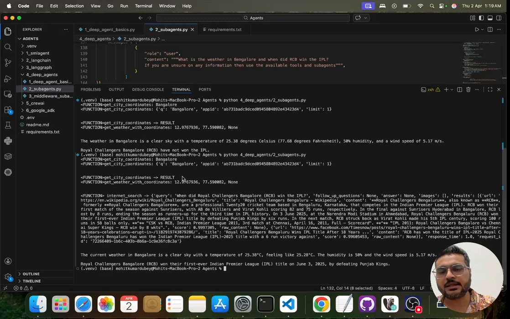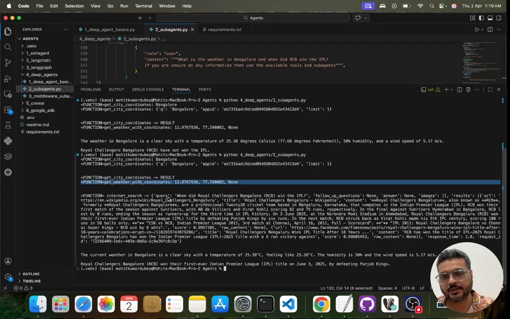Okay, so now you can see that this time when I executed this program again, it first said, okay, I need to get this information. So it first made the get coordinate call, then the coordinates are there. And after getting the coordinates, it is making the weather call. So definitely this function will give you the weather details. Then it is making the internet search call, and it has received the result. And you can see the current weather in Bangalore is this. Royal Challengers Bangalore won their first ever IPL title on June 3, 2025 by defeating Punjab Kings, right?